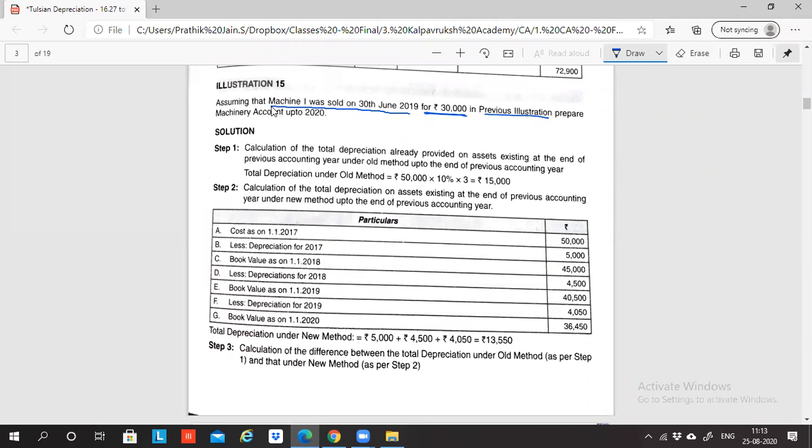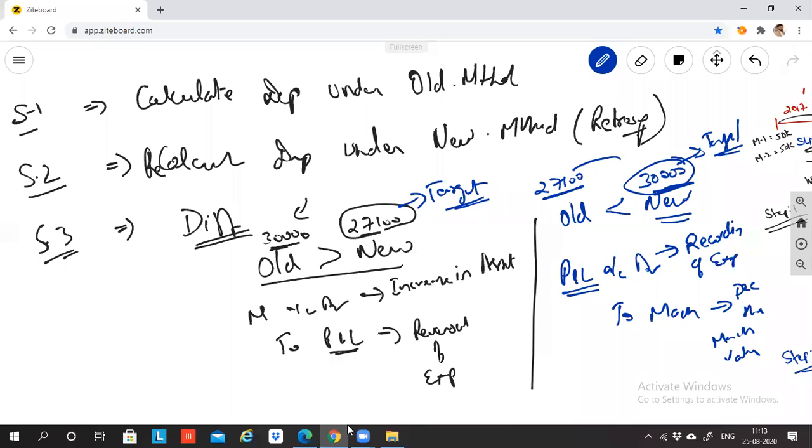They want us to prepare the machinery account up to 2020. So what is happening here? Let me erase this. This is 2017, this is 2018, and this is 2019.